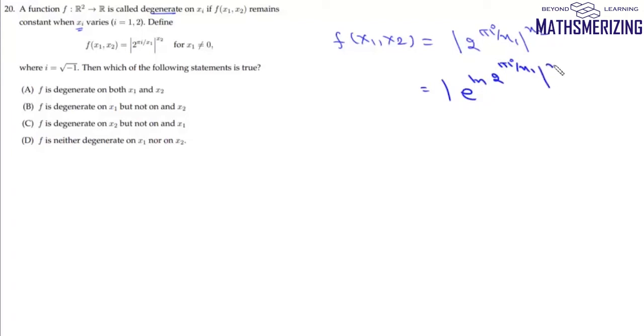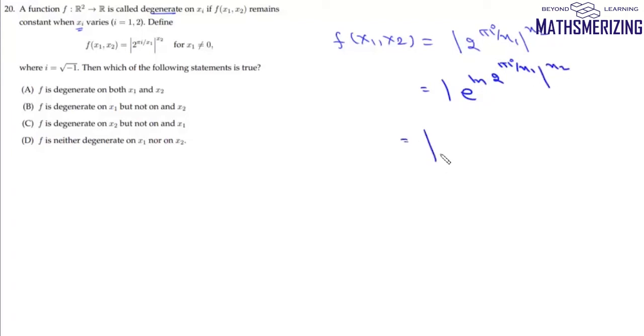Now question number 20 is, a function is called degenerate if it remains constant when xi varies. Now we have defined f x1 x2 as modulus of 2 to the power iota pi upon x1 to the power x2. Now we know that we can write a to the power x as e to the power log e to the power x. So we write this as e to the power log and then 2 to the power pi iota upon x1 to the power x2.